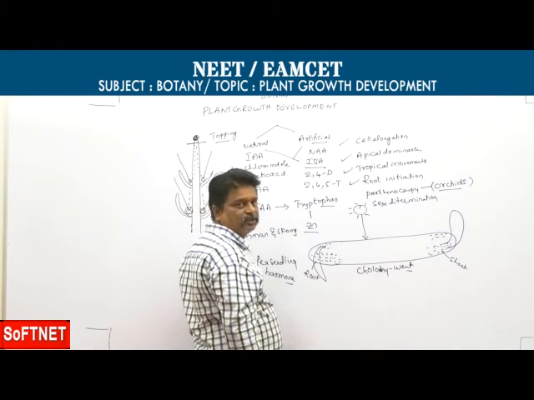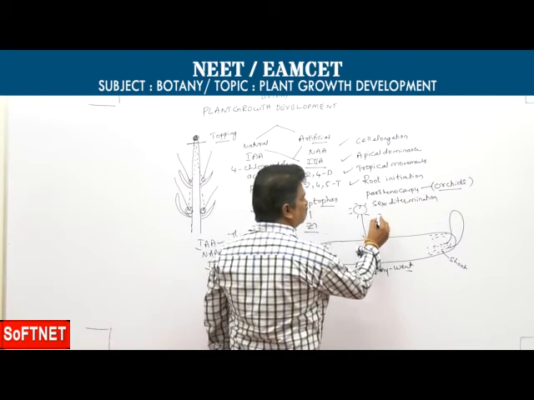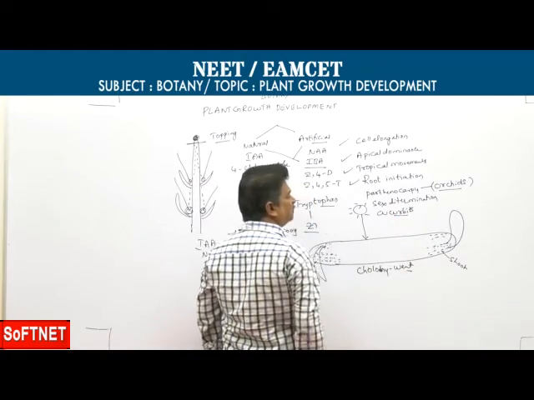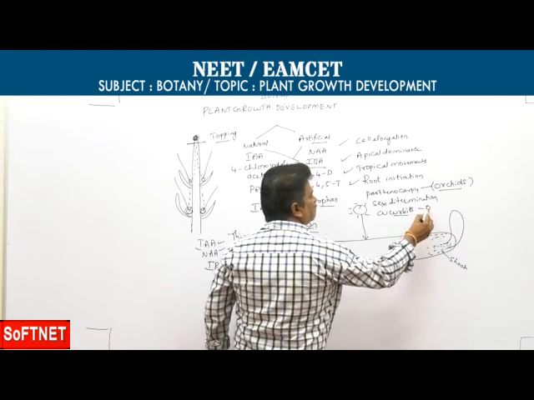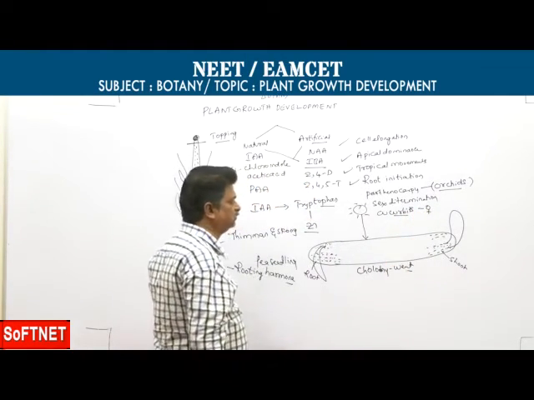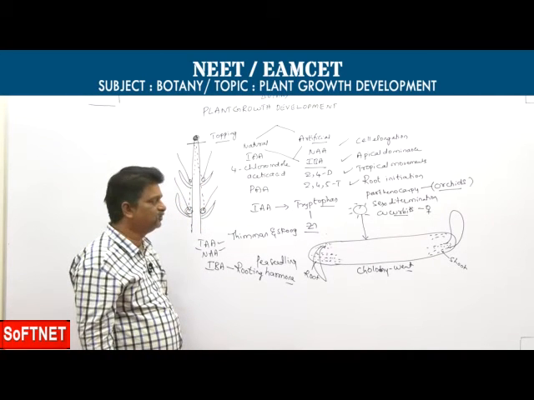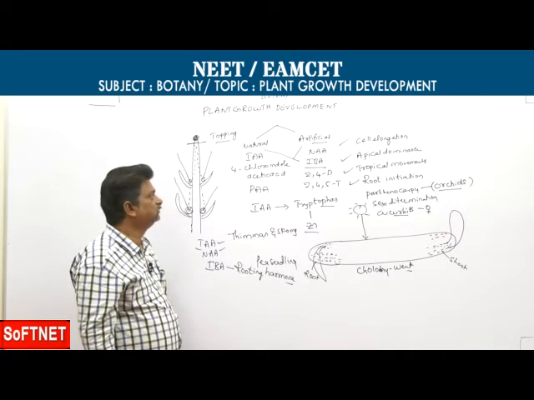The next one, sex determination, particularly in cucurbits. Auxins increase the number of female flowers. So the number of female flowers in cucurbits is increased by both auxins and also ethylene.